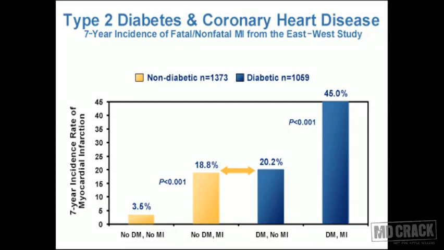As you can see from the slide, as we go to the right of the slide, the bar is increasing. Look at the last bar here, diabetes and MI, the rates are very high. They are approaching 45%. So that means these two diseases are almost synergistic. If both are present, the chances of myocardial infarction are very high.